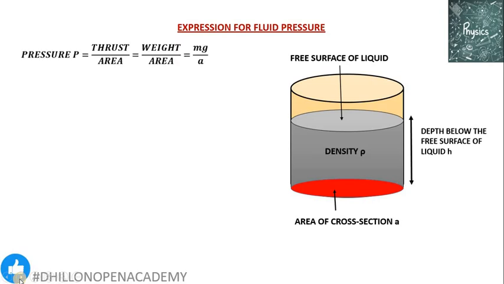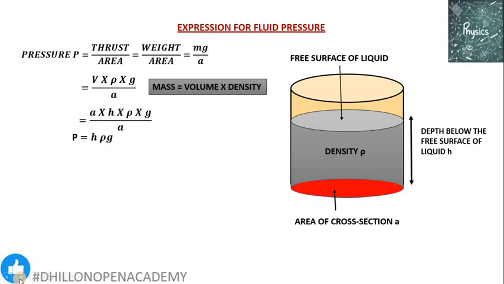We have already seen that pressure is thrust per unit area, and in this case the pressure acting at the bottom or base of the container is due to the weight of the liquid. Weight is given by mass of liquid multiplied by acceleration due to gravity, which can further be written as V rho g divided by A, because mass is equal to the product of volume and density. Further, the volume of the liquid inside the container can be written as the area of cross section multiplied by the depth. So A and A get cancelled, and pressure becomes equal to h rho g.